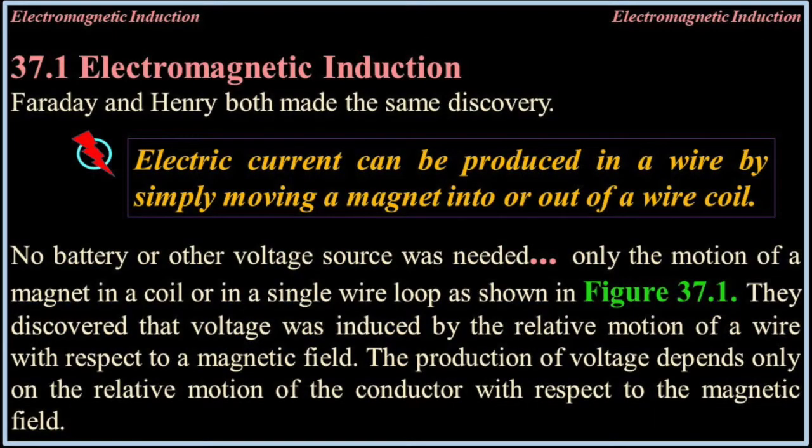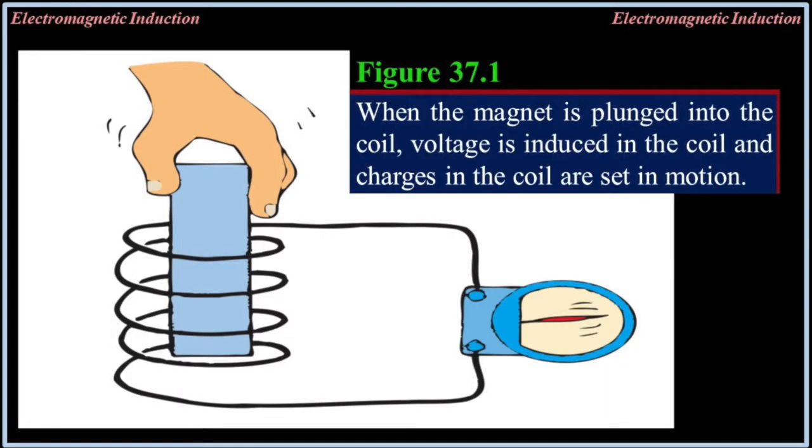37.1 Electromagnetic induction. Faraday and Henry both made the same discovery. Electric current can be produced in a wire by simply moving a magnet into or out of a wire coil. No battery or other voltage source was needed. Only the motion of a magnet in a coil or in a single wire loop, as shown in figure 37.1. They discovered that voltage was induced by the relative motion of a wire with respect to a magnetic field.